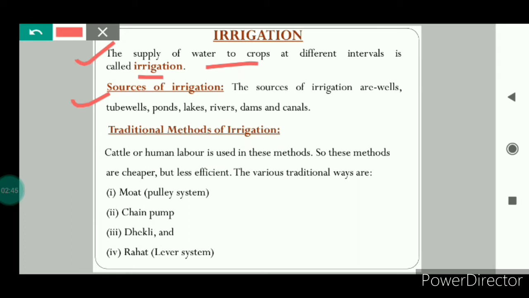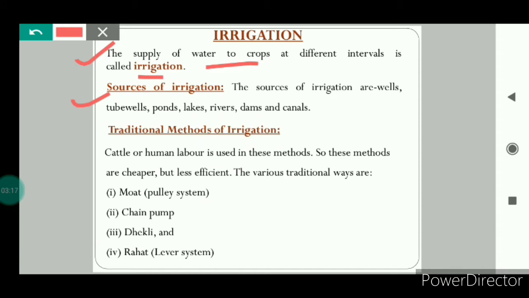For example, if the soil has good water holding capacity, then that soil requires less water. But if the soil has low water holding capacity, for example clay soil has low water holding capacity, so it requires more water. So time and frequency of the irrigation varies from crop to crop, season to season and soil to soil. Now the question comes, why do plants need water?